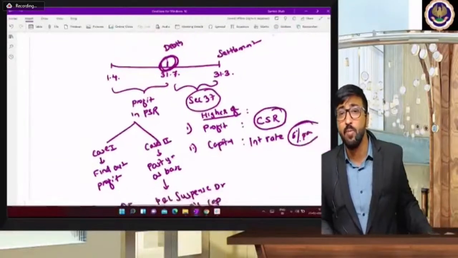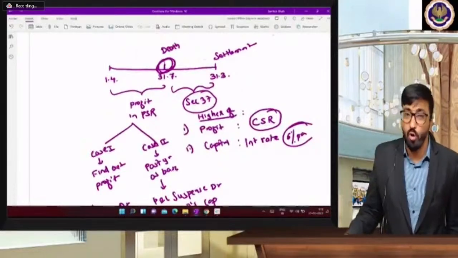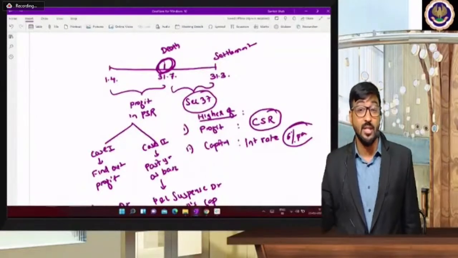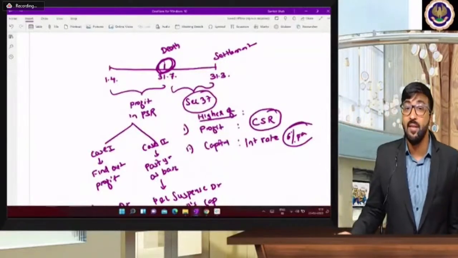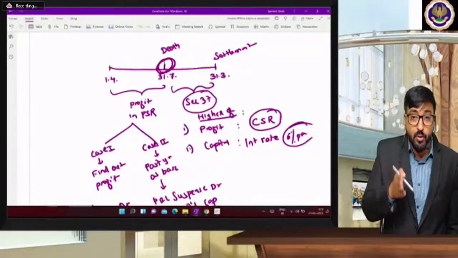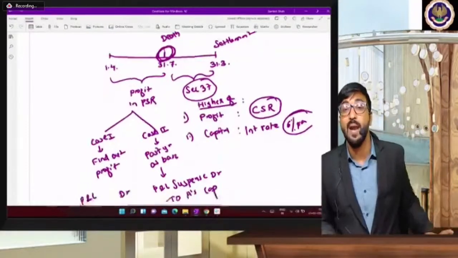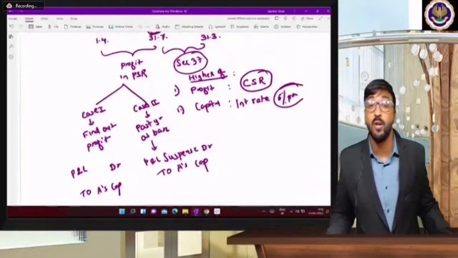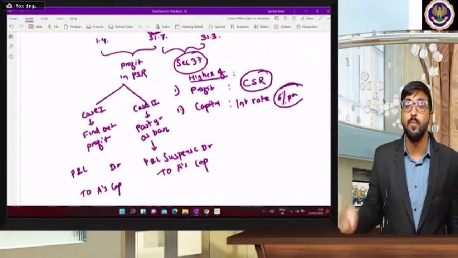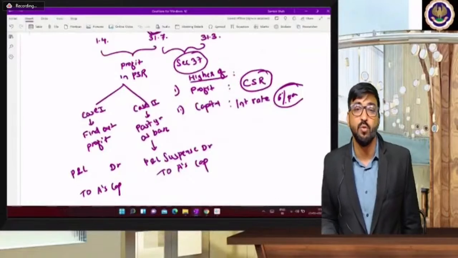Tell me how many of you are getting this concept. If you are not getting this concept, yes, I am going to explain it in Hindi also, so don't worry. But remember, section 37 is applicable after death up to the date of settlement. And from the beginning, 1st April, up to the date of death, if you are 100% sure about your profits, then you will record P&L account debit to A's capital. If you are not aware about your profits and you have considered some past profits as a base, and you calculated 4 months profit based on that concept, in that case your entry will be P&L suspense account debit to A's capital.